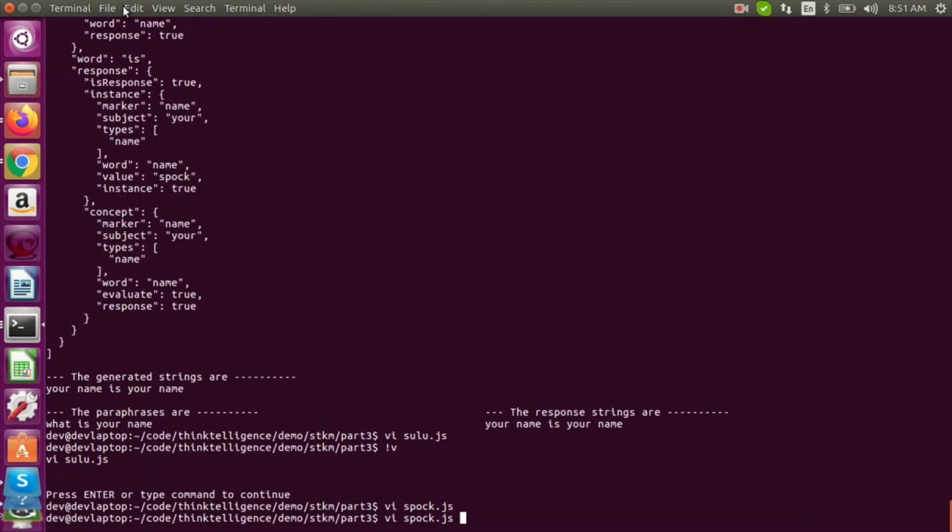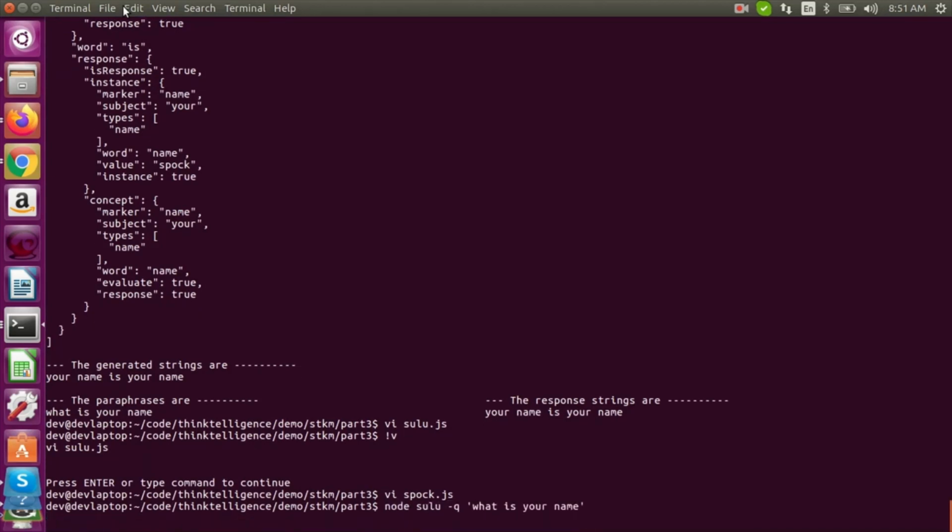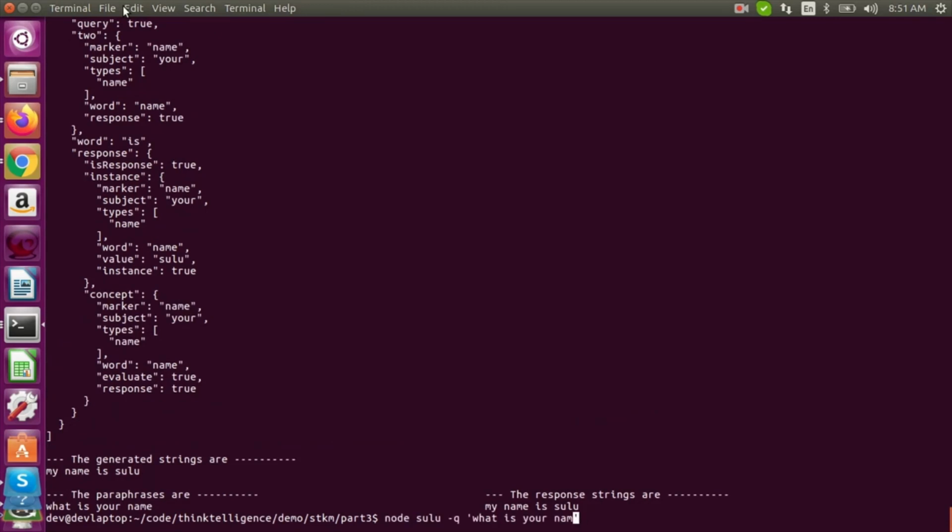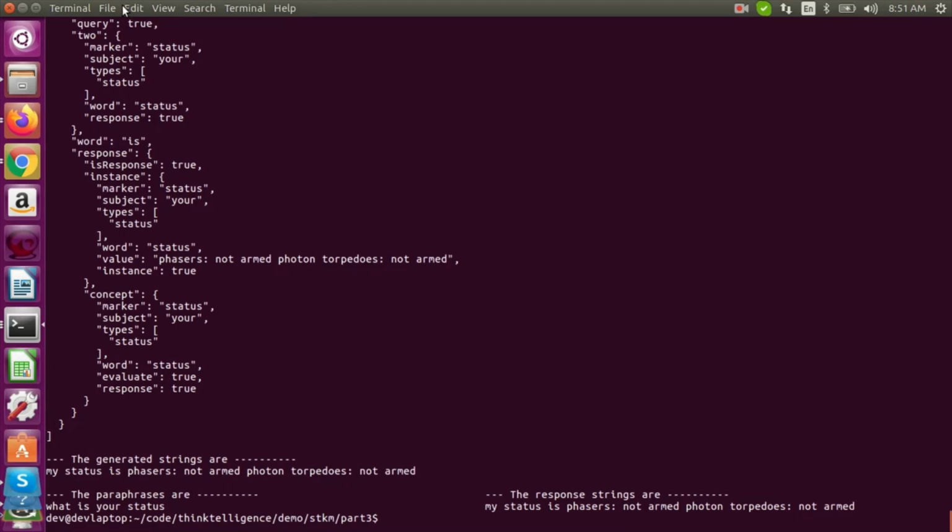So you can say, Sulu, what is your status now? And so I reuse the knowledge module. I showed that you can put part of the knowledge module reuse in the crew knowledge module. That's where we have the definition of the operators and the generators, but we put the semantics in the Sulu knowledge module. Next time we'll set up Spock, once I either figure out what I'm doing wrong or fix a bug. So that's it. Thanks.